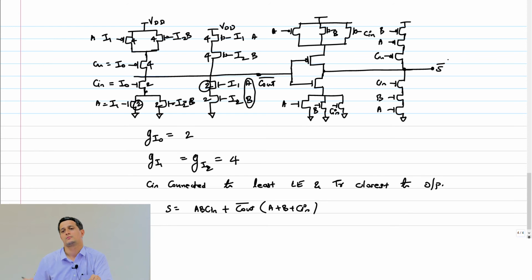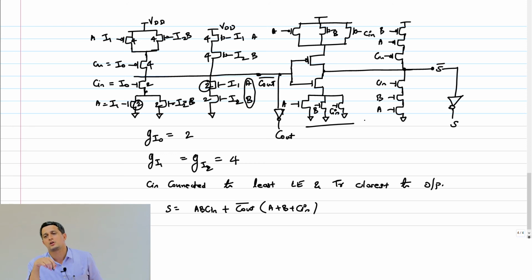This is S bar. In order to now generate the carry out and the sum, you basically have to take out these nodes and add an inverter to it. You'll get the C out and the sum. In this portion, tell me why I did not connect C in to the transistor closest to the output. Huh? Sorry? No, it's not only delay, the logic itself will change. I cannot even do that.